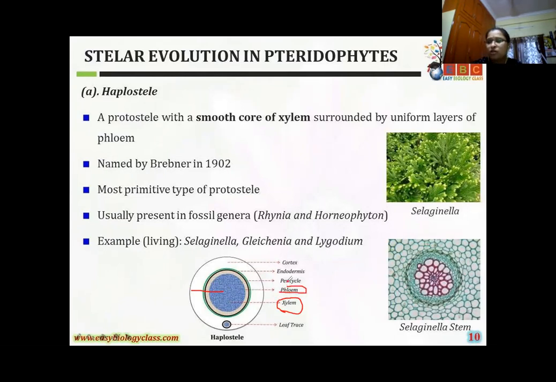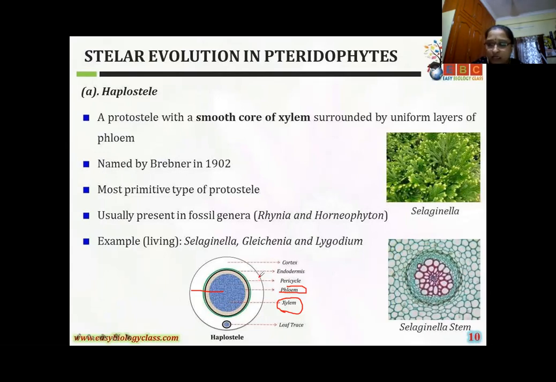A smooth core of xylem surrounded by a concentric layer of phloem is called the haplostele. Very simple: central part xylem, surrounding phloem. This is the most primitive among the protosteles.